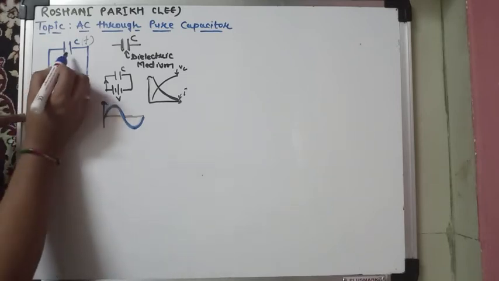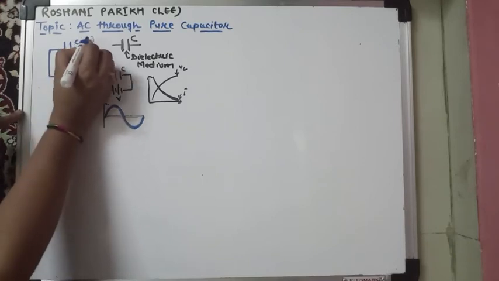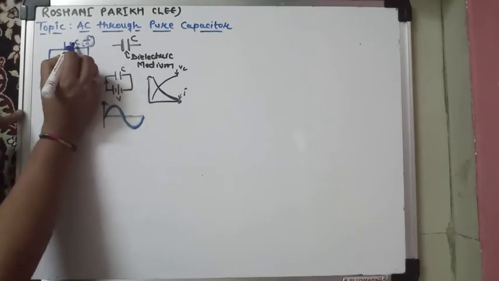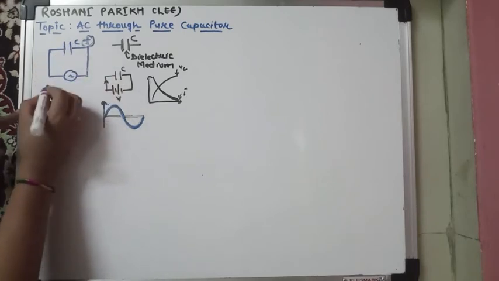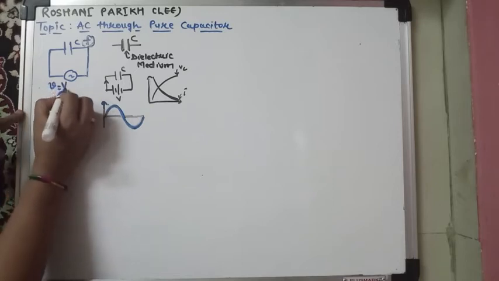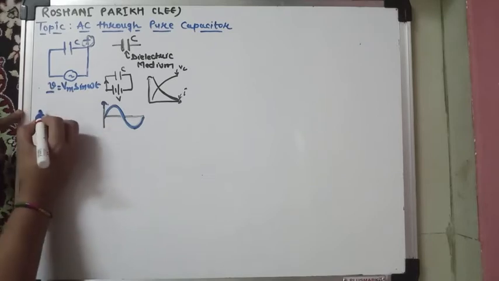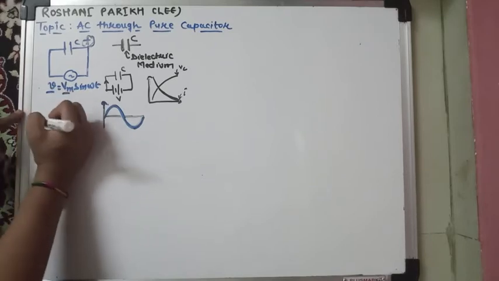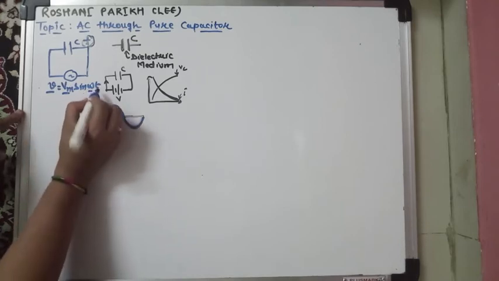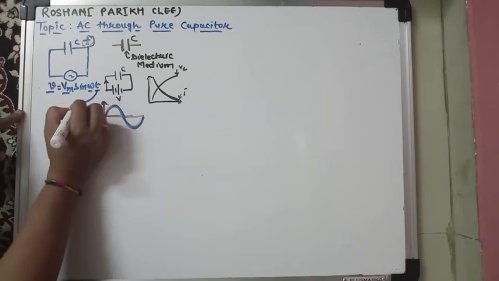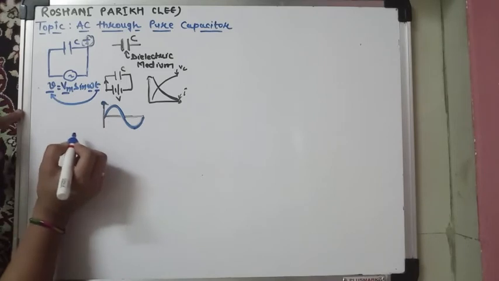Now it is the capacitive circuit. A capacitor having a capacitance of C Farad, where Farad is the unit of capacitance, is connected to the AC supply. Now as we know, AC means v equals Vm sin omega t, where v is the instantaneous voltage, Vm is the maximum voltage, omega is the angular frequency and t is the time. With respect to time the value of voltage changes, so it is the equation for an instantaneous voltage.